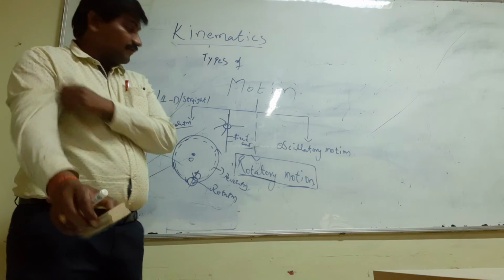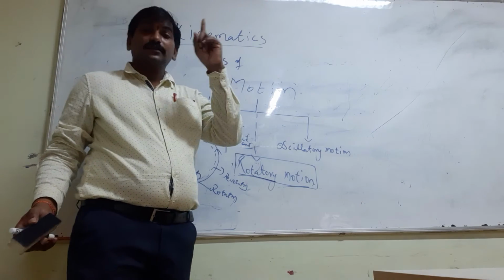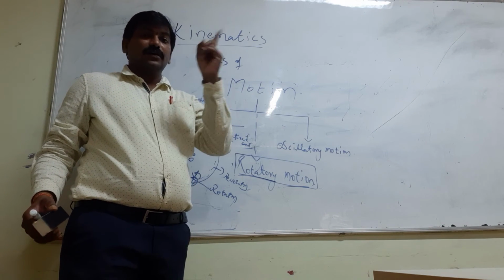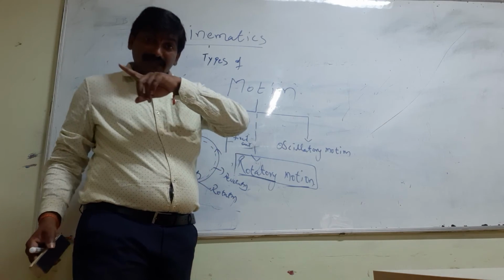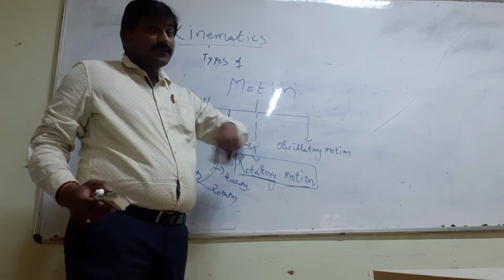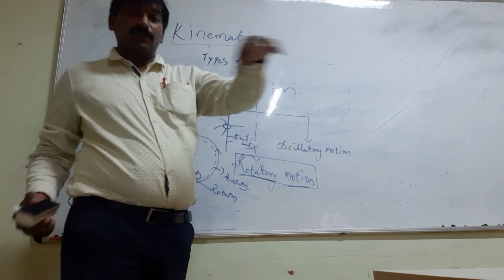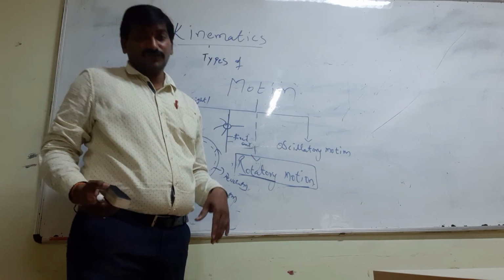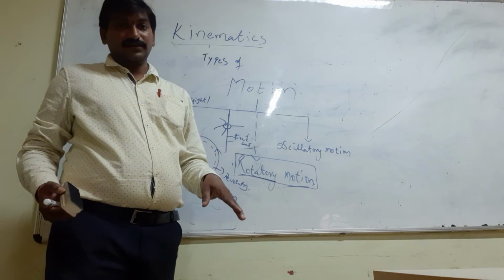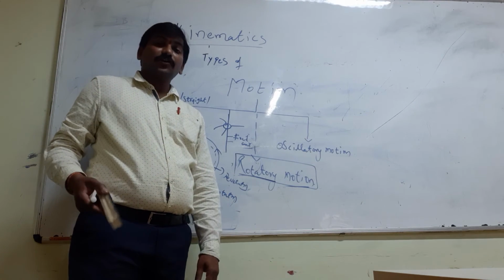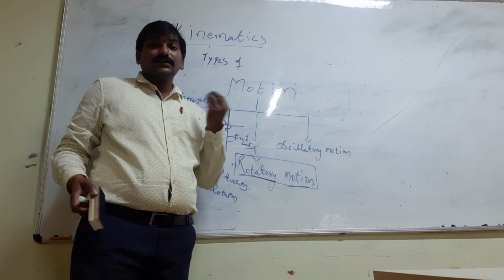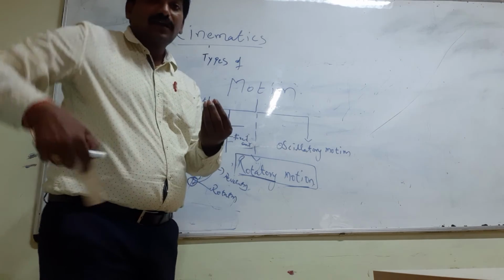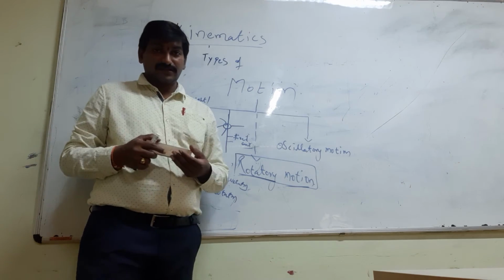Next, the sun is not changing position, it's rotating around itself. If an object is moving about another point, not itself, then we call it revolution around a circular path. Sometimes it need not be a circular path, but it revolves around a particular object.